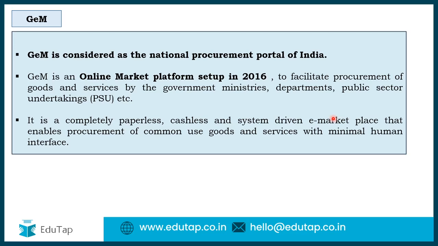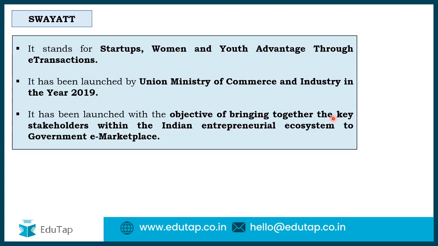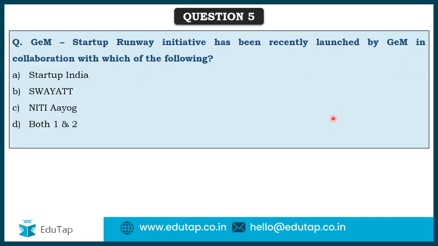So, coming back to GEM, it's a completely paperless, cashless and system-driven e-marketplace, and it enables the procurement of goods and services without human interference. Okay, I hope now you are able to relate GEM and Swayat together. Both of them have been launched by the Union Ministry of Commerce and Industry. With this, I've come to the last question of the lecture.